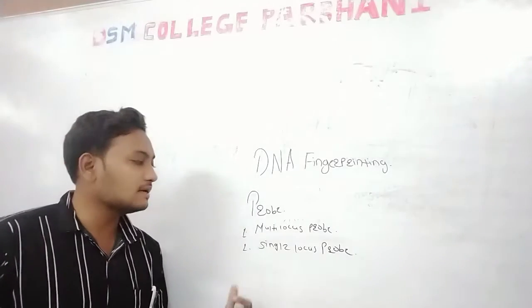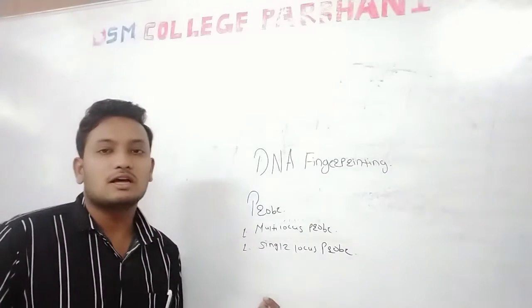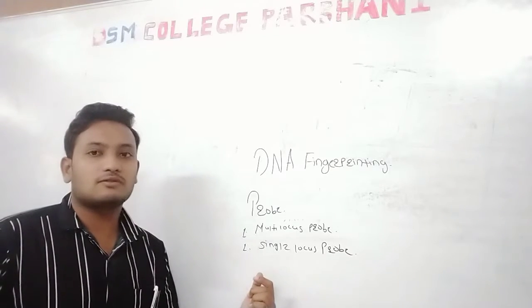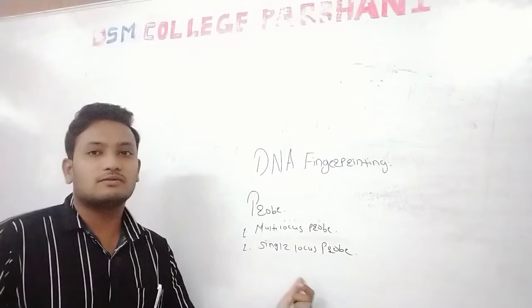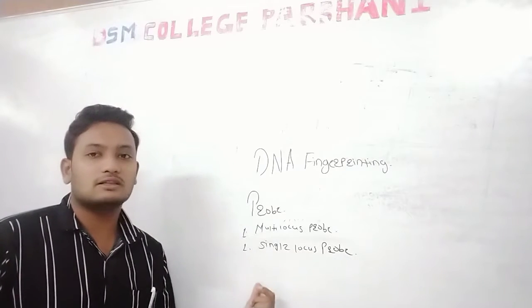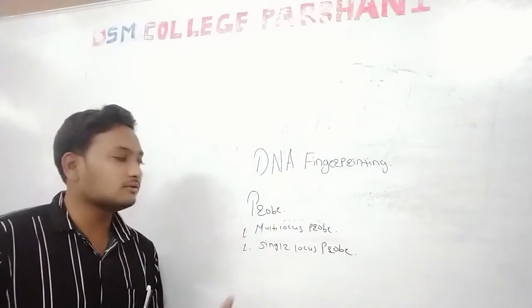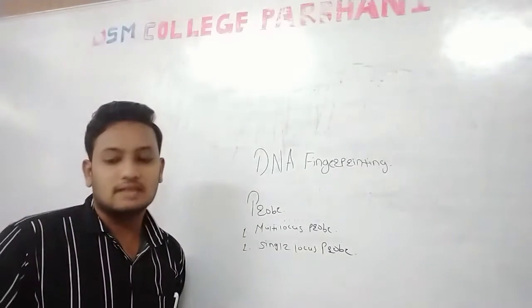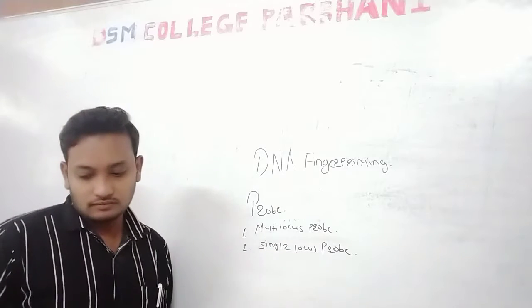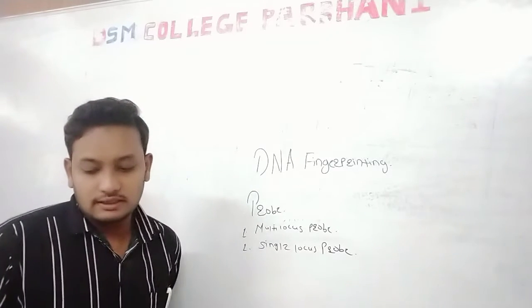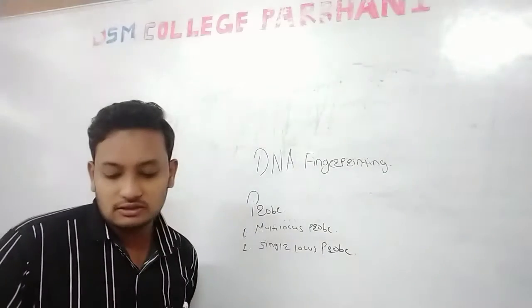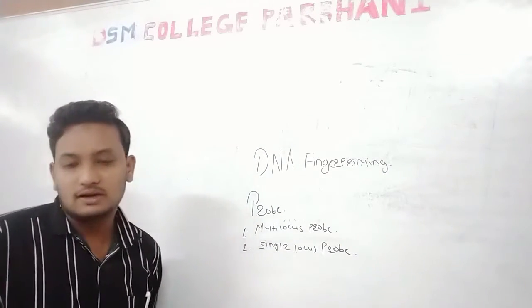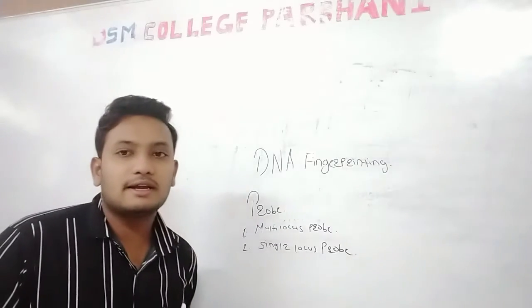According to this concept, the single locus probe binds to one locus, meaning one binding site is transferred from the father and one binding site from the mother. According to that, the single locus probe produces two bands on the sample. In forensic investigation, 3 or 4 different single locus probes are used on a single sample to get 6 to 8 bands.